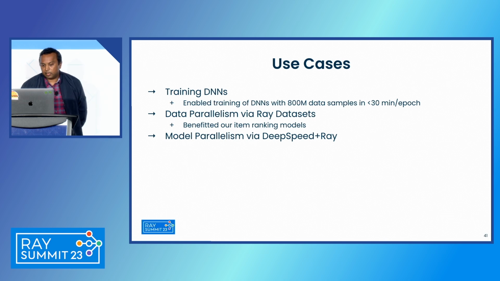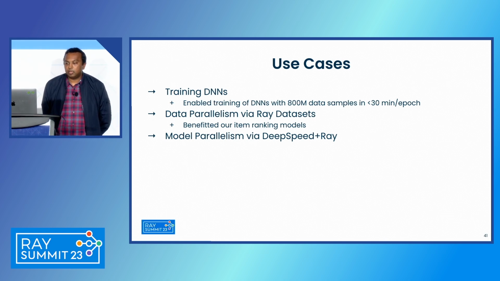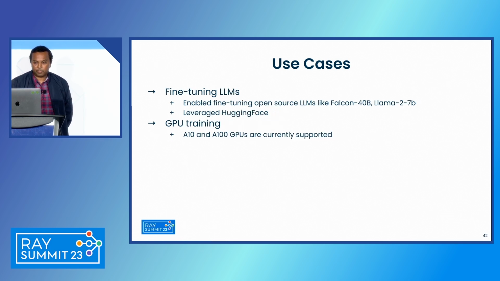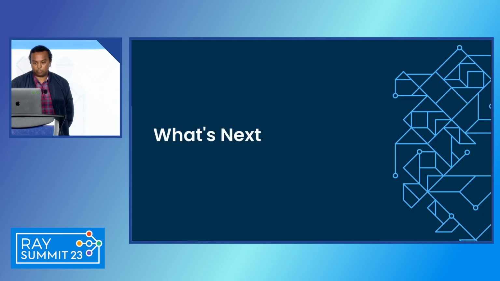We have training DNNs, deep neural networks, data parallelism via Ray Datasets, model parallelism via DeepSpeed. All of these things were possible because of the single point of integration, which is Ray. Fine-tuning LLMs and GPU training. So these are all the new functionality that we added in the past 1 year thanks to building on top of Ray. So what's next?